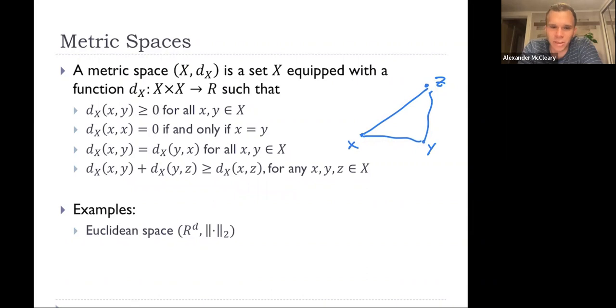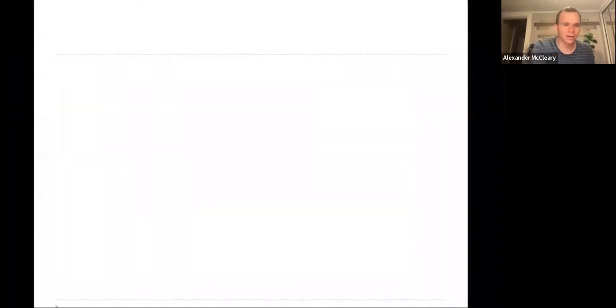Okay, so an example of a metric space, and this is going to be one of the main examples for us in this class, is Euclidean space. So this is just R^D, right? For example, R^1 is just the real line, R^2 is the real plane, R^3 is three-dimensional space, and so on. With this metric here, this is the 2-norm, the 2-distance, and we'll look at this right now. So let's look at (R^2, d_2).